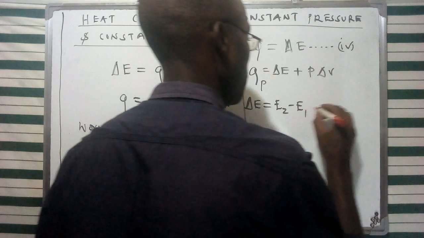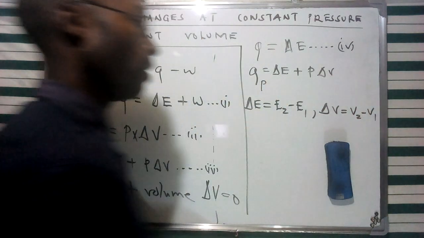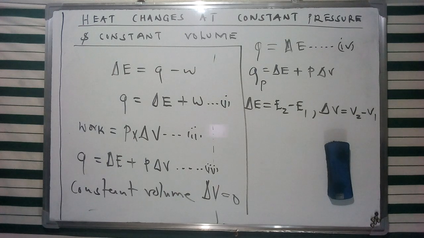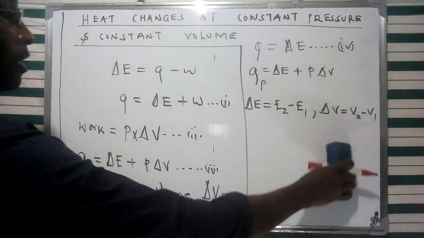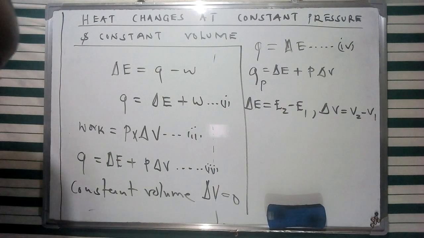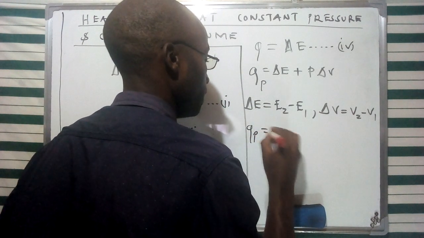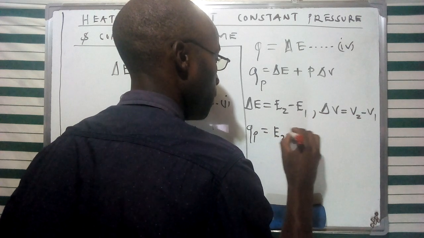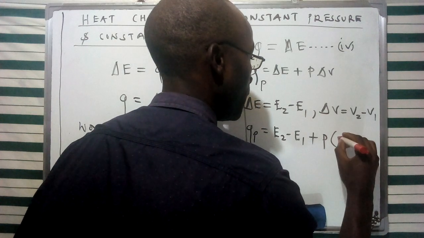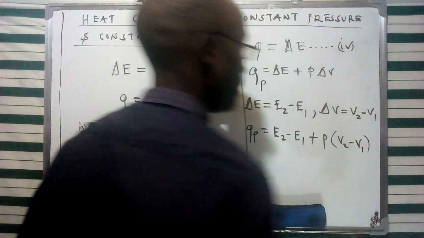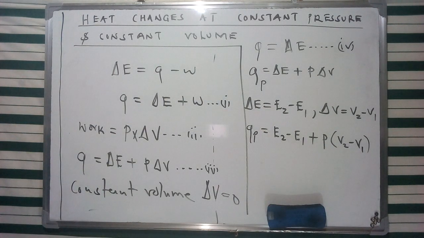And of course, the change in volume will be given as V2 minus V1, or the final volume minus the initial volume. So we can write this equation in terms of these two sets, delta E and P delta V, in another fashion, whereby QP is given as E2 minus E1 plus P(V2 minus V1). I've given the pressure as a constant factor, and then delta V is going to be given using that formula.